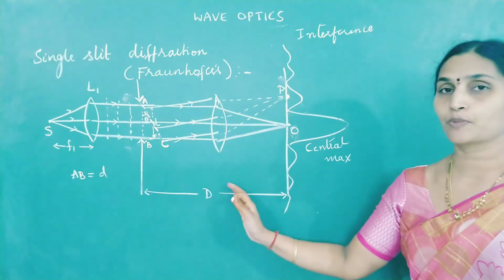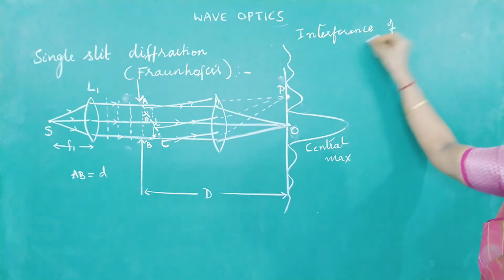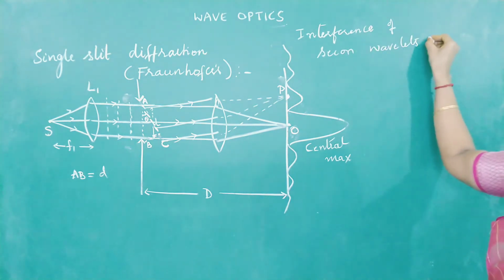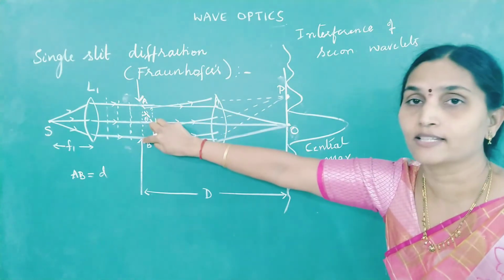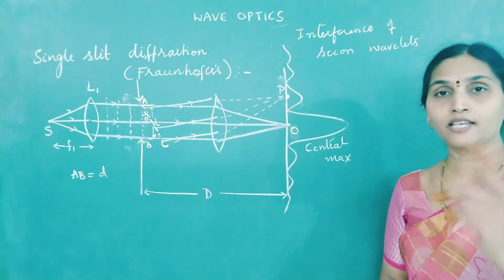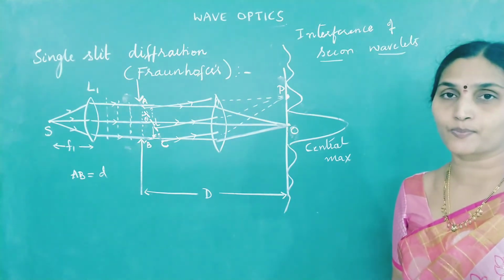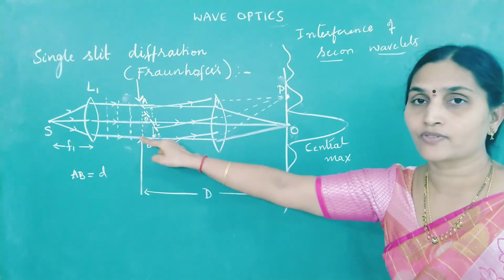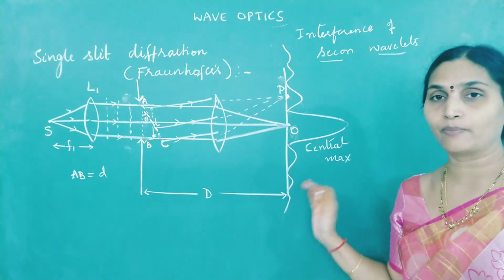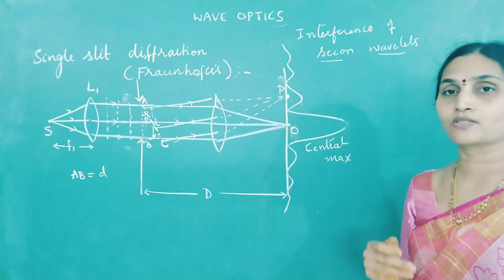But here in the single slit experiment, Fresnel explains that the diffraction pattern is because of interference of secondary wavelets or secondary wavefronts emerging from various parts of the slit. So you can understand he is combining two concepts: one is interference, the second is the Huygens principle. According to the Huygens principle, every point on the primary wavefront behaves as a source for secondary wavefronts. So why are we observing this diffraction pattern? It is because of the interference of secondary wavelets emerging from various parts of the slit.